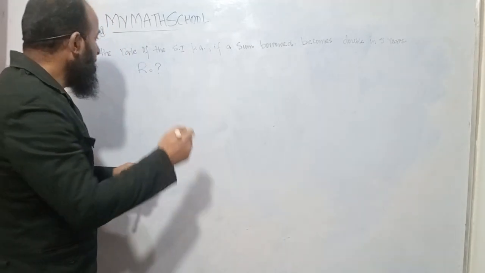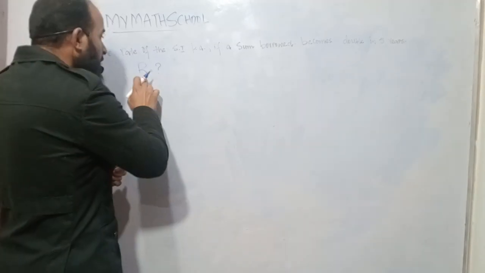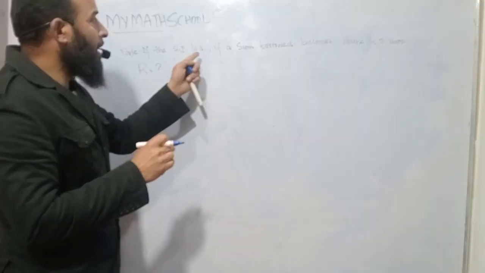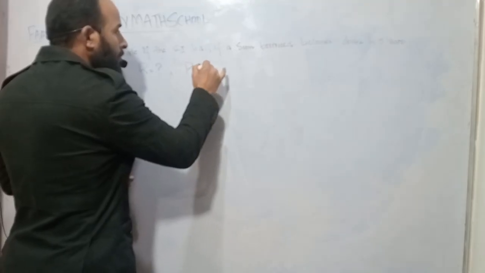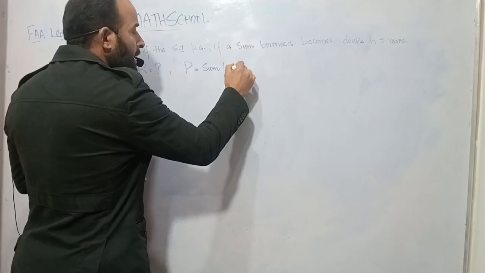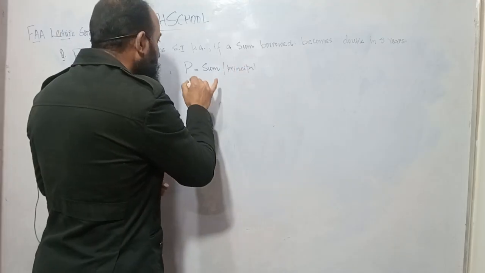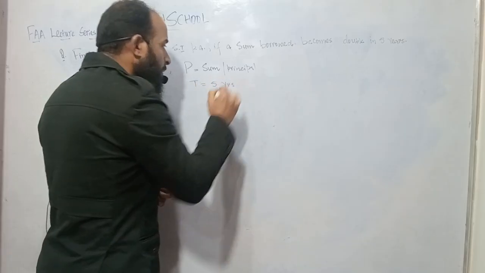So we have to pay him the total amount after 5 years. Let R be the rate which we have to find, and P be the principal. P will be the sum, which we call the principal. T is the time, and that is 5 years here.